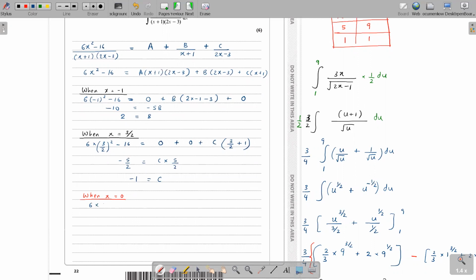So 6 into 0 minus 16 equals A times (0 plus 1)(0 minus 3), plus B times (0 minus 3), plus C times (0 plus 1). This is minus 16 here. A, 1 into minus 3, so minus 3A, minus 3B. B is 2, right? C is minus 1.